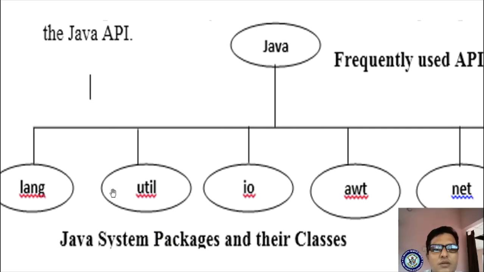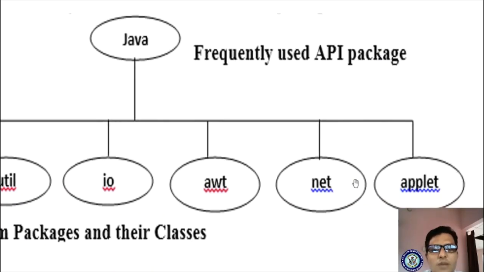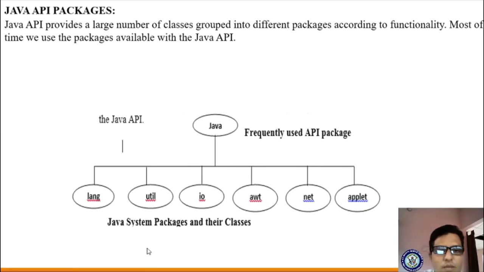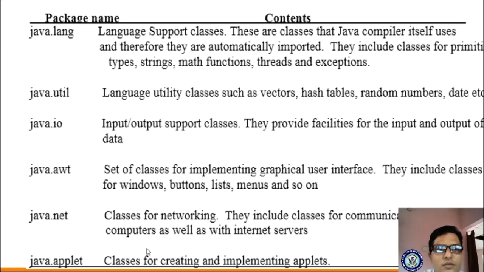Language package, utility package, IO package, abstract window toolkit package, network package, as well as applet package. Okay. Now we will see one by one. Let us see what is the usage of language package. Language supports classes. If you are implementing the class concept, you are supposed to use the language package.